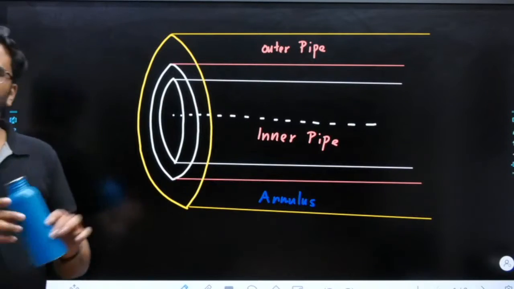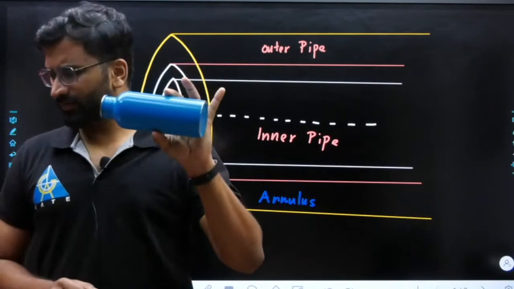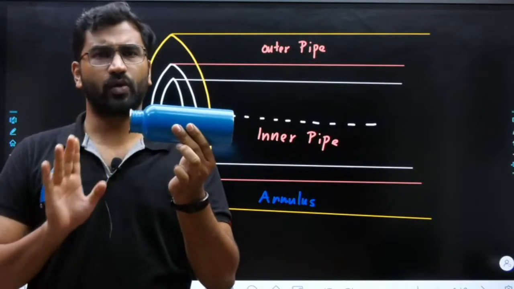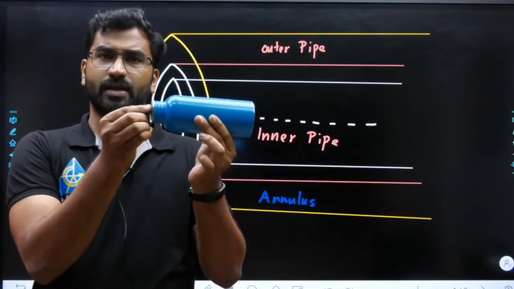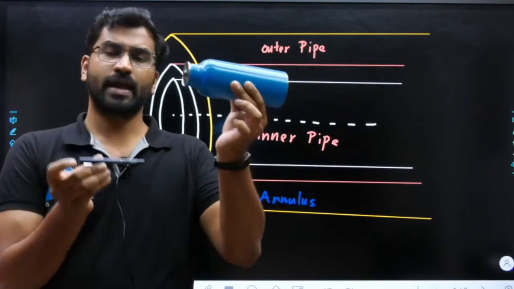It is simple, again the same example. This is your outer pipe, for example. If I put one pen like this here, you can see this is your inner pipe and this is your outer pipe.